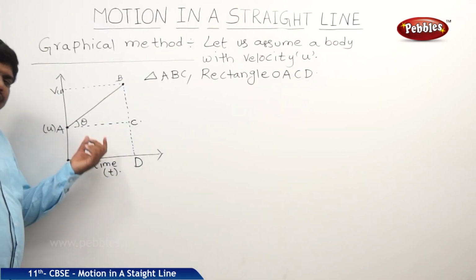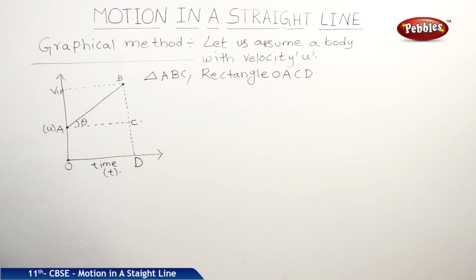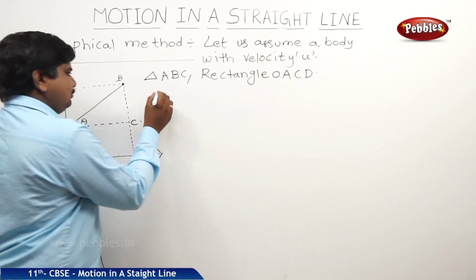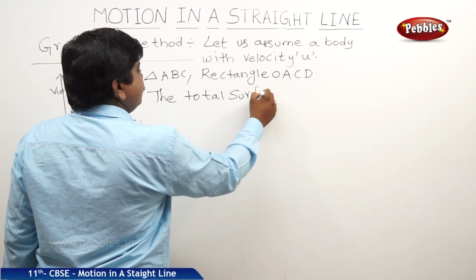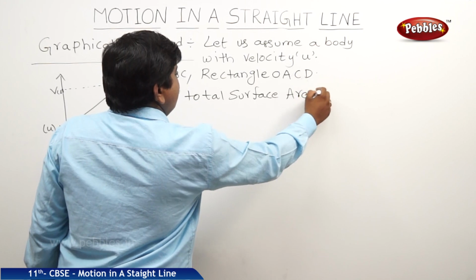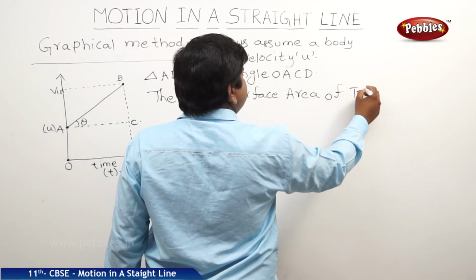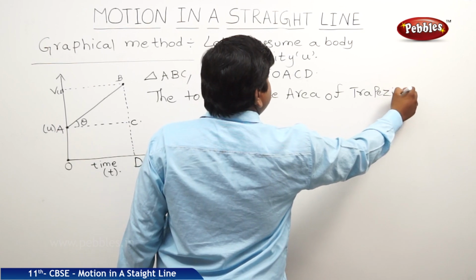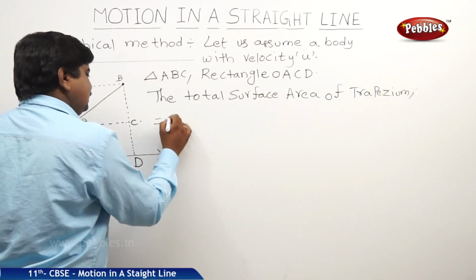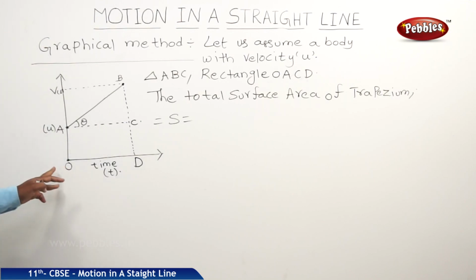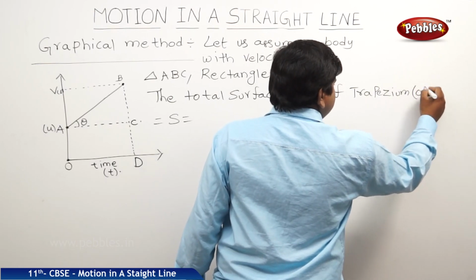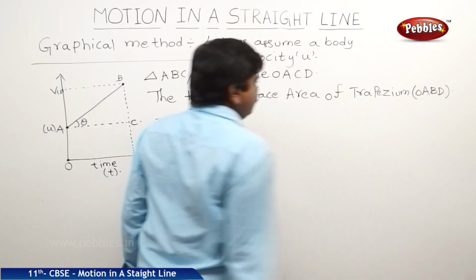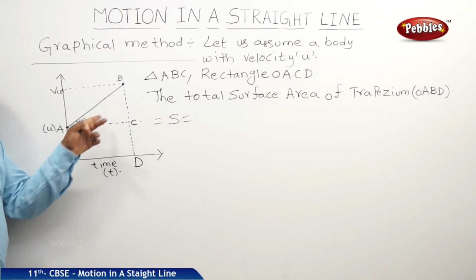So next we should find out the total surface area of the graph. The total surface area of the graph, here it is a trapezium. S is equal to, what is the trapezium here? OABD. But this trapezium is a combination of one triangle plus one rectangle.